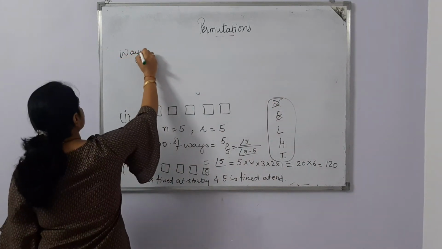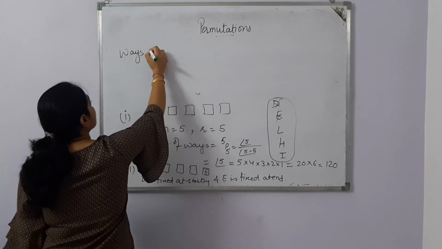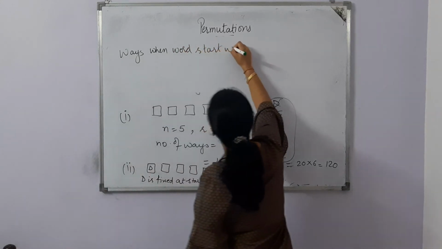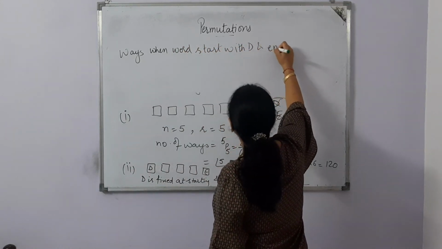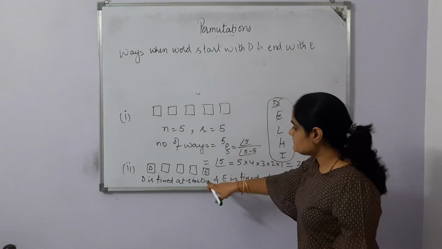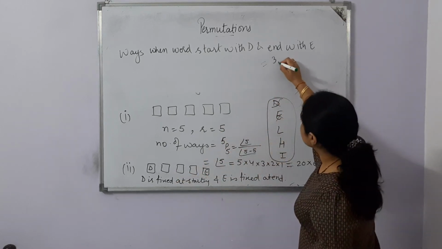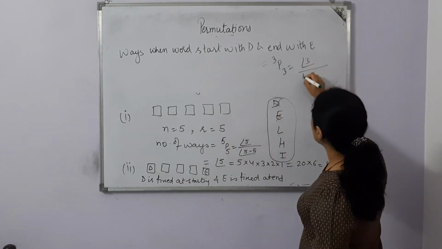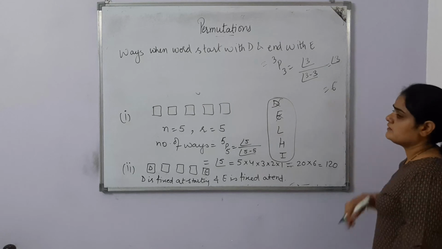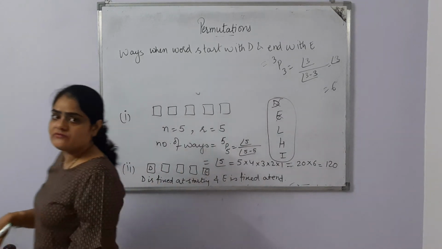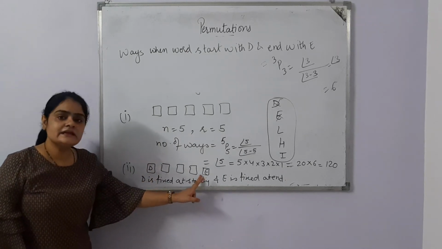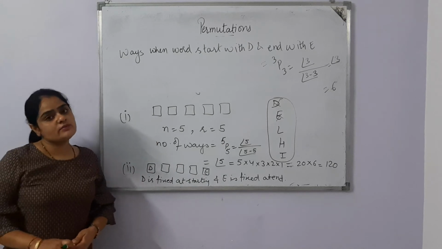So the ways when the word starts with D and ends with E. Of course, here n is equal to 3 and r is 3. So it is 3P3, 3 factorial upon 3 minus 3 factorial. It becomes 0 factorial, and 0 factorial is 1. So it is 6. That means there are a total of 6 different words that we can find when the word starts with D and ends with E. Hope the question is clear. Let's do one more question.